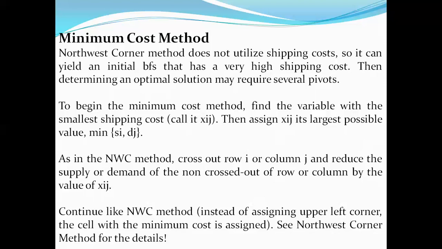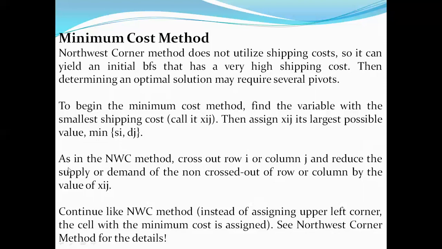So finding the variable with the smallest shipping cost, let it be xij, we will be assigning it the largest possible value, and for a minimum condition, here it is source and next destination.